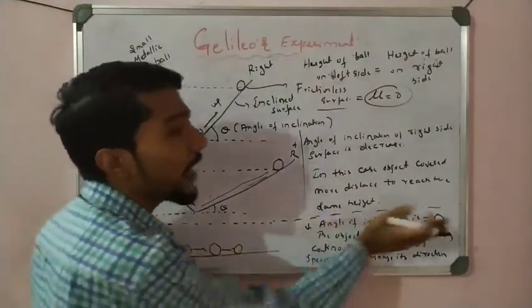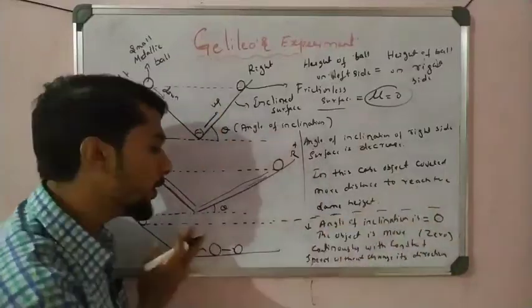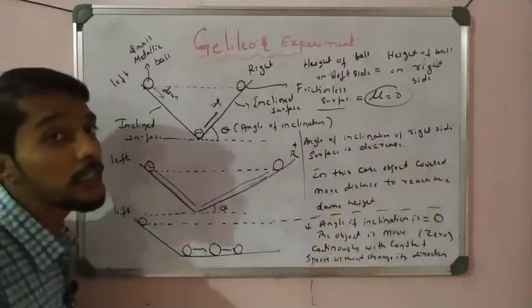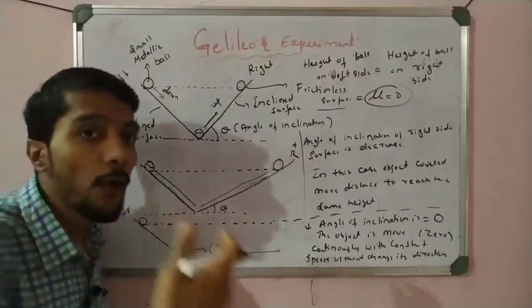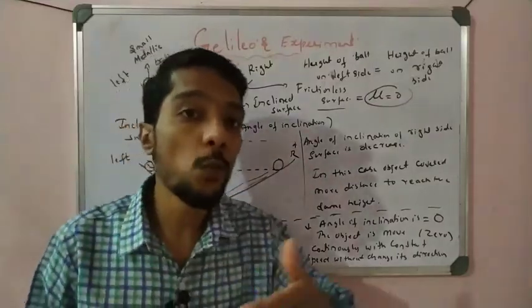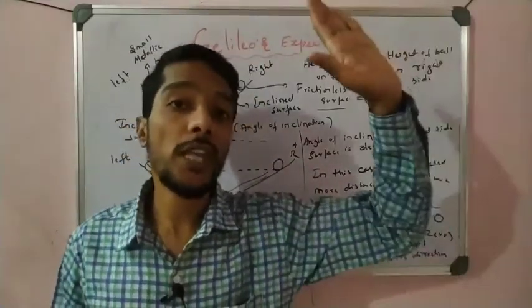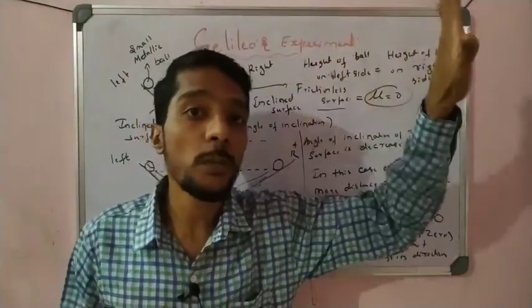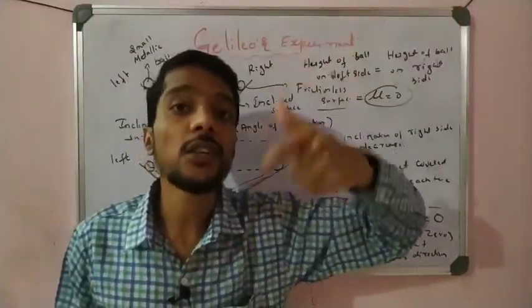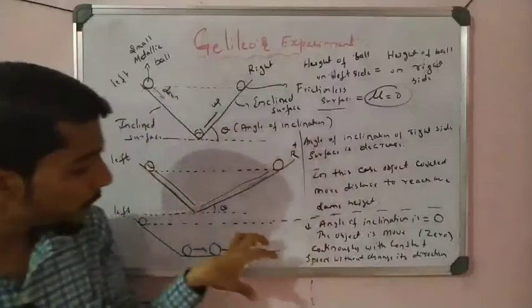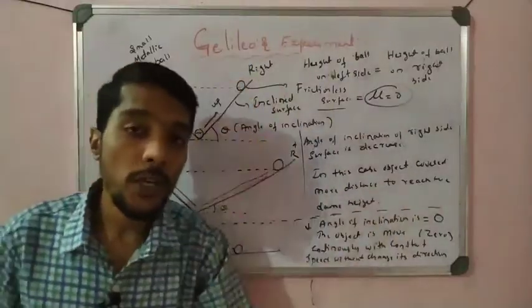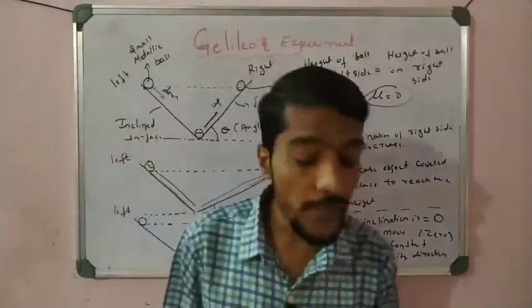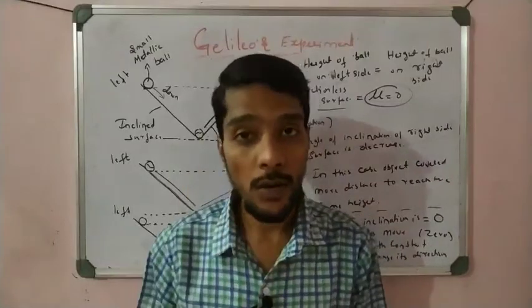without changing its direction. Only in a straight line, not changing direction, left, right, up, down, in the same direction with a constant speed. That is, if a body is moving, it continuously moves with a constant speed until and unless an external force is applied on it. If there is no force applied, the object continuously moves. So that is the very important point given by Galileo's law here, right?